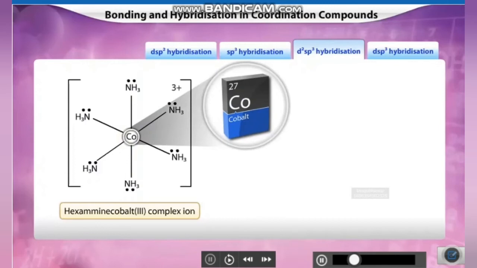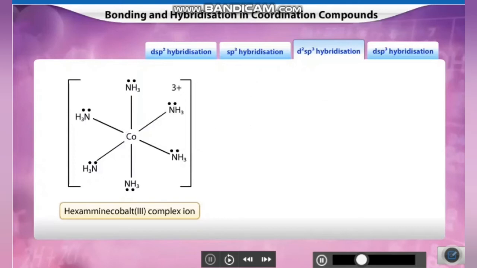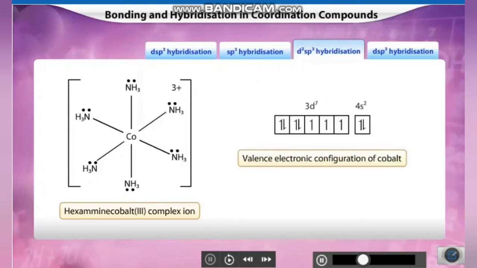The electronic configuration of cobalt is 1s2, 2s2, 2p6, 3s2, 3p6, 3d7, 4s2. Valence and penultimate shell electronic configuration of cobalt is 3d7 and 4s2.